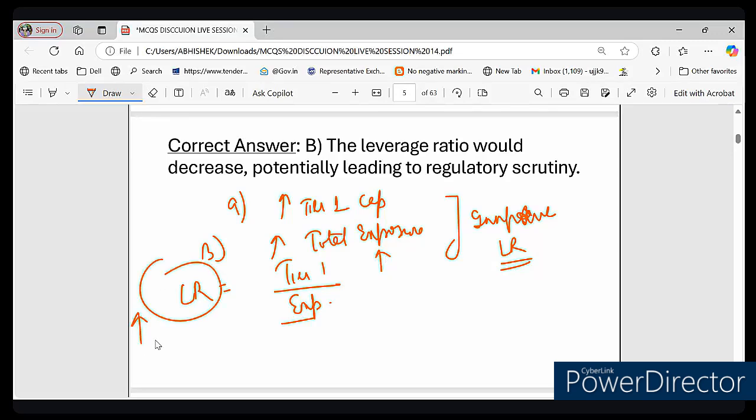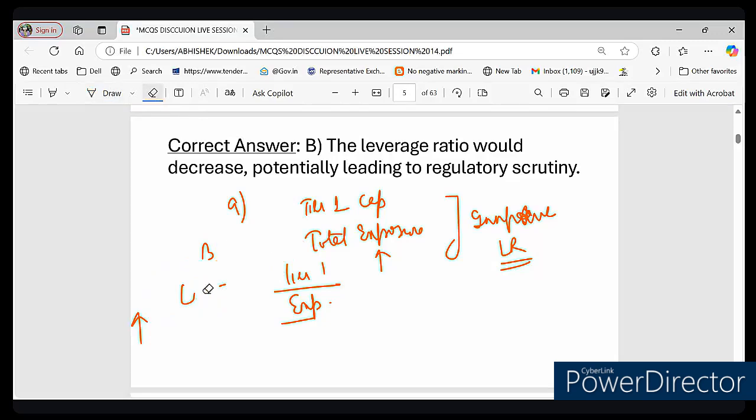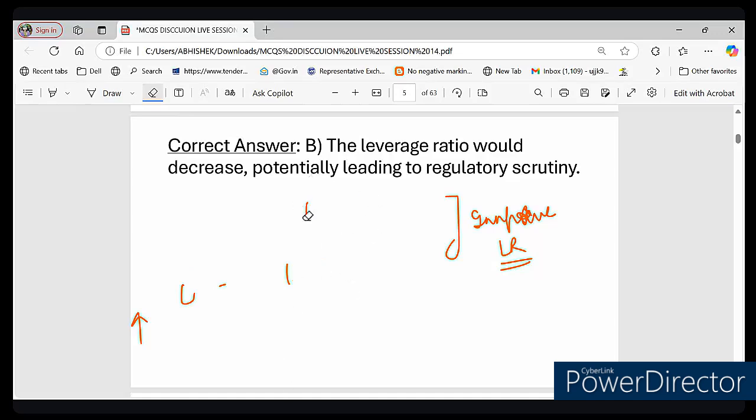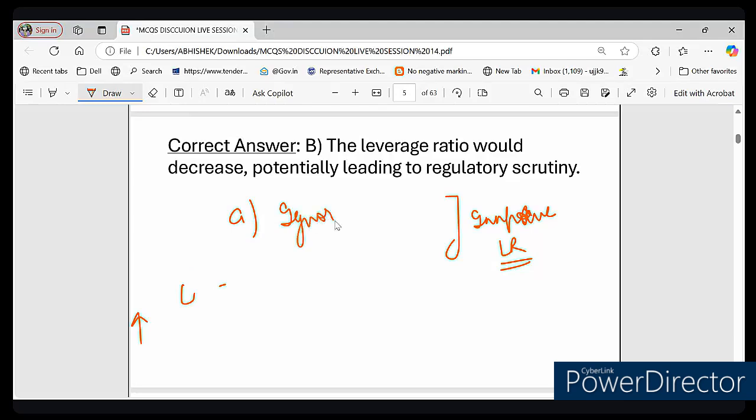Now, if a bank's leverage ratio drops too low, do you think the regulator will ignore it or take action? What do you think? If the bank's leverage ratio drops too low, what will the regulators do? Option A, ignore it. Option B, take action. What do you think? So let me ask you a question. If a bank's leverage ratio drops too low, what will the regulator do? Will they ignore it or will they take action? Option B. What do you think?